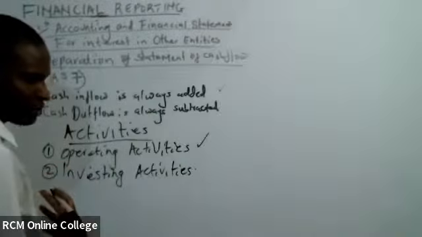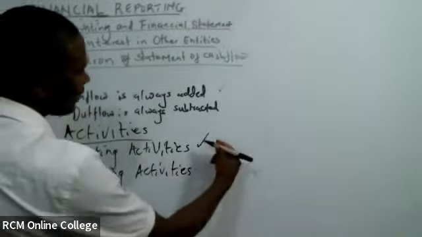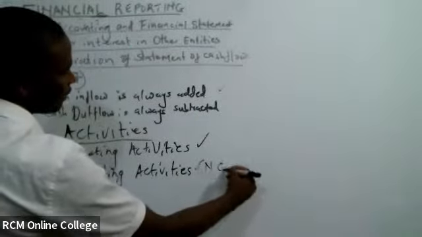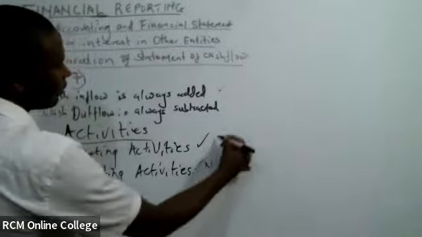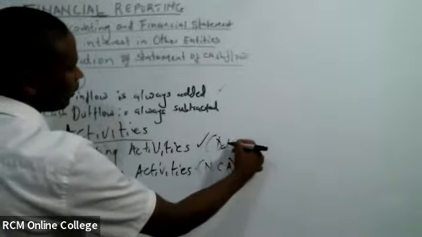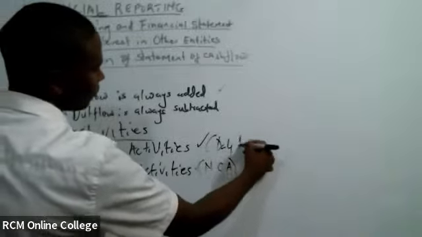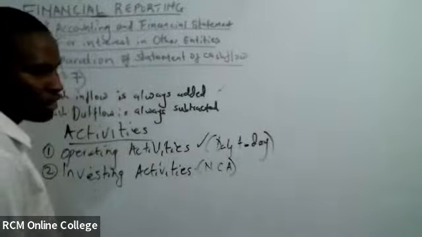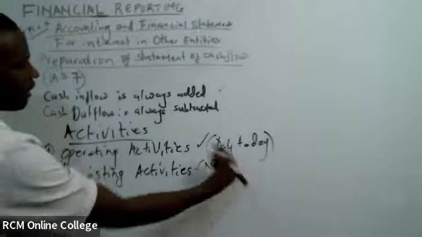We have items under non-current assets. Here we have non-current assets.